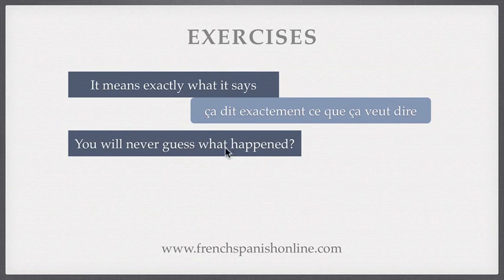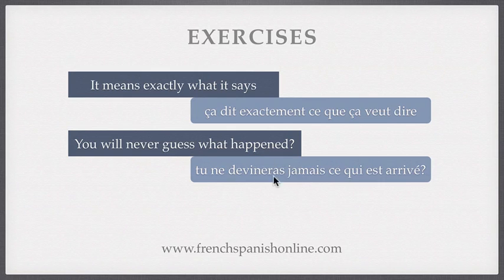You will never guess what happened. Here, as you can see, it is different because what is the subject of the verb to happen. So we are not going to use ce que. The second part of our rule is that here what does not refer to any noun. So we can use ce qui. Tu ne devineras jamais ce qui est arrivé.